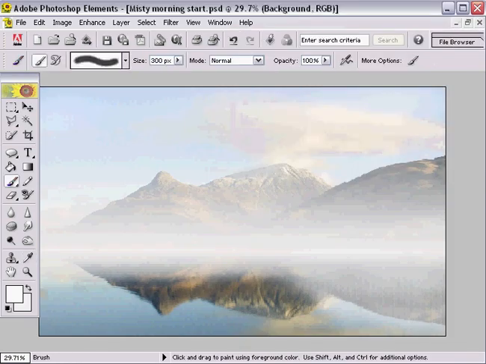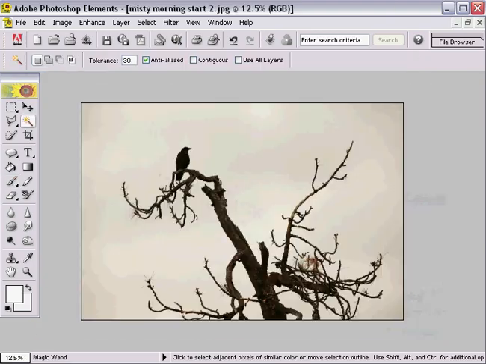Well, this image is coming along quite nicely, but what it lacks is foreground interest to give the picture some good solid depth from foreground to background. So we're going to add that digitally. And this is the picture we're going to use, which is also available on this month's CD, and this image is called Misty Morning Start 2.